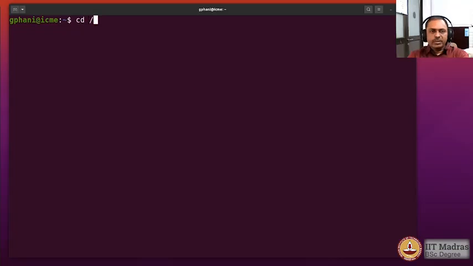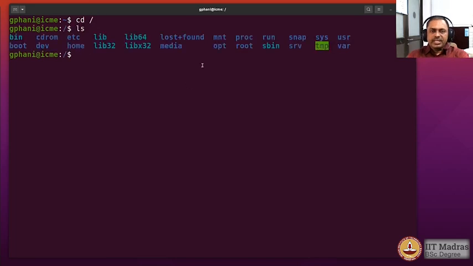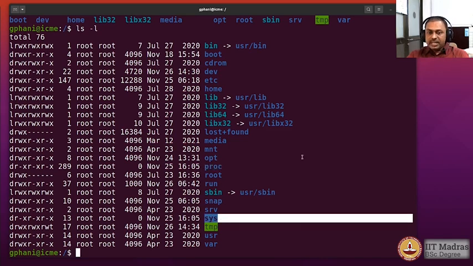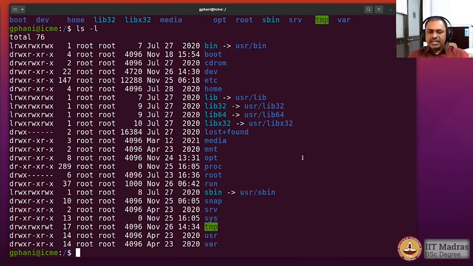So we will go back to the root folder and see that these folders are available here. You can see sys and then proc. So what are these folders? These folders are not sitting on your hard disk. The proc and the sys are in memory, and these are directory structures available for users to know more about their system.